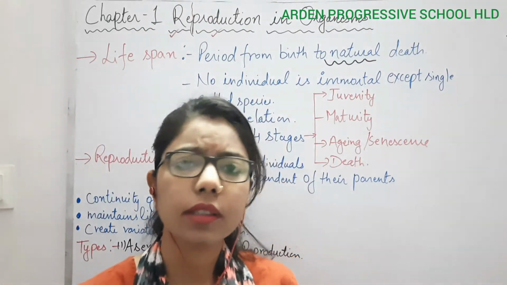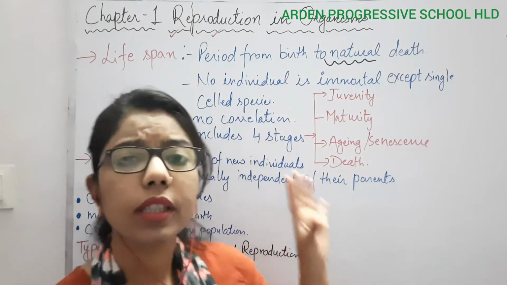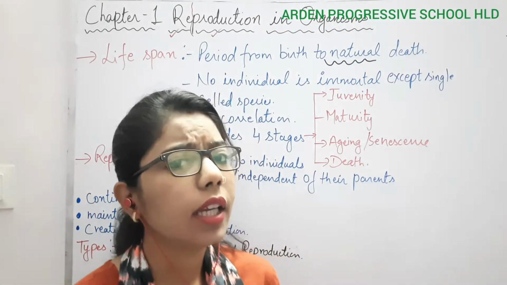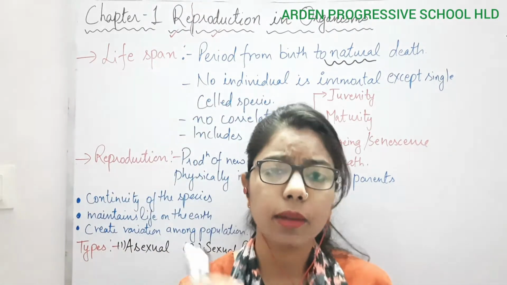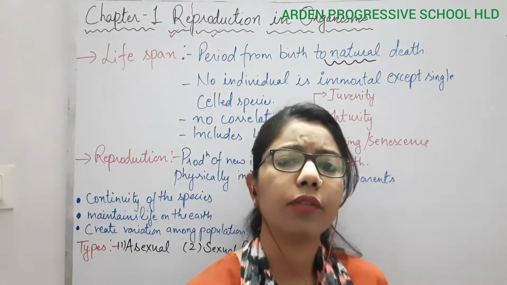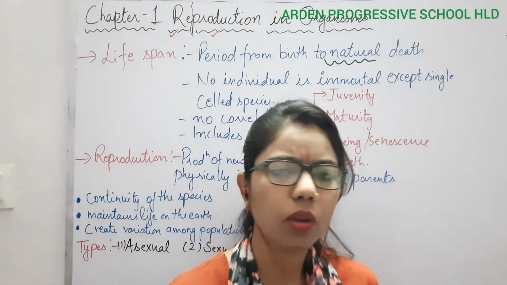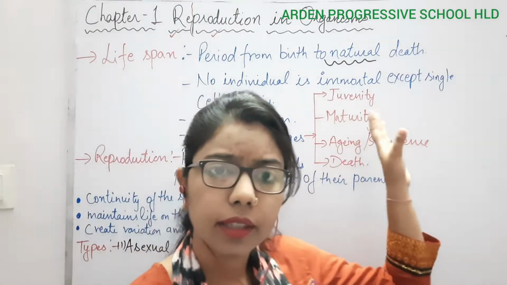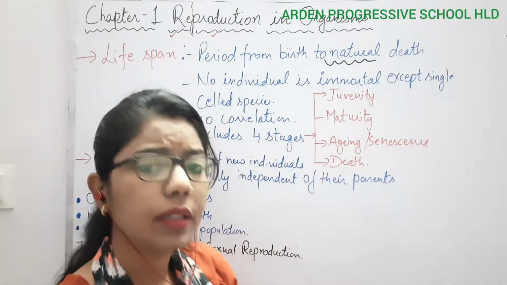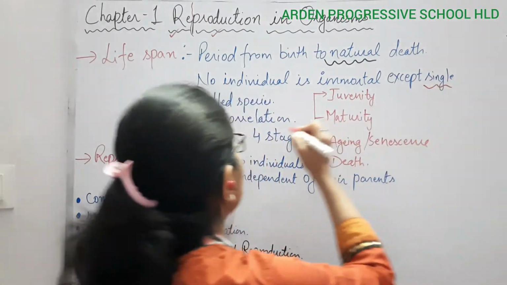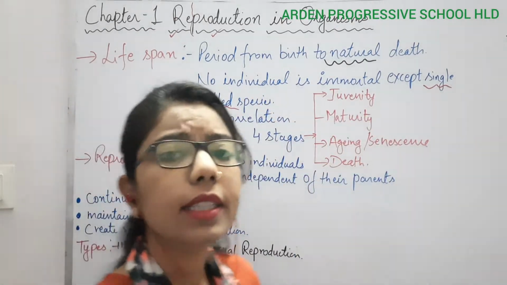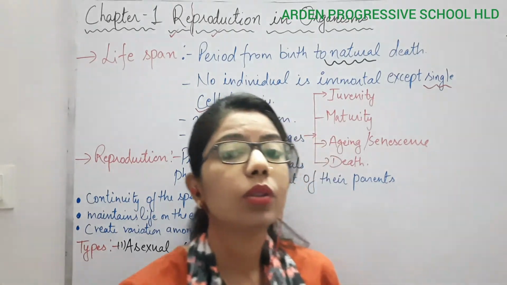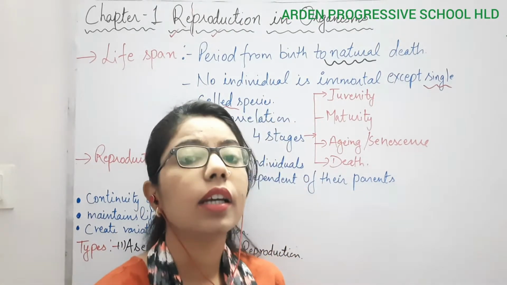What do you understand by this term? It means that no one is going to live forever. Why? Because at some point or time, they have to die also. This is the rule, or this is the thing which is happening. But some exceptions are there. Examples are single-celled organisms, or single-celled species. What do you understand by single-celled species? Those that are lower in the division.